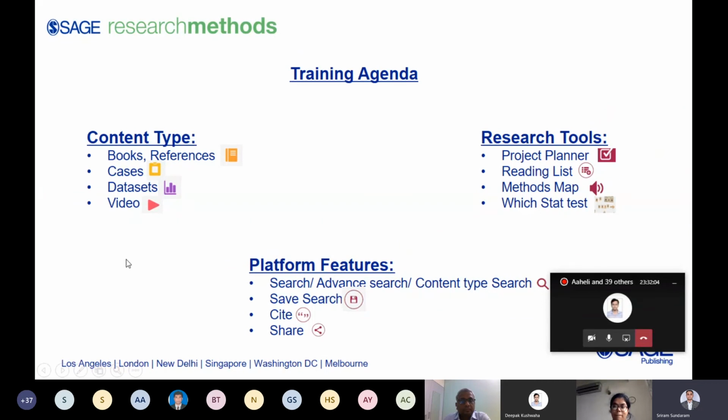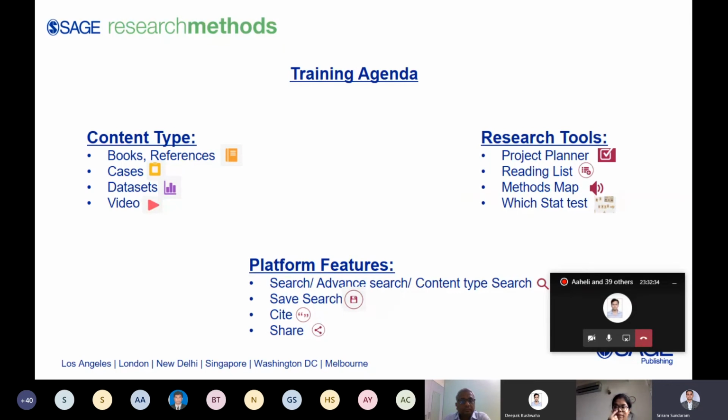So as I was mentioning, the Sage Research Methods platform has different varieties of content. One is our books, all the books that we published on research methodology, and there are a lot of major reference works and journal articles which we group under reference, and then come cases, data sets, and videos. So there are 4 types of content present in this platform, and there are 4 types of research tools: project planner, reading list, methods map, and which statistics test.